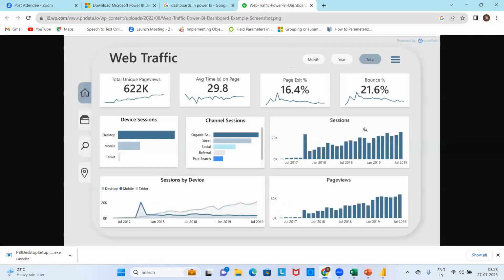Just look at this. What does this dashboard speak about? Web traffic, on every device basis and every channel basis: desktops, mobiles, tablets. Different people are using different gadgets and different websites. It shows total unique page views, meaning how many people visited each page, the average time on each page, the exit percentage, and the bounce rate, meaning coming back to the page.